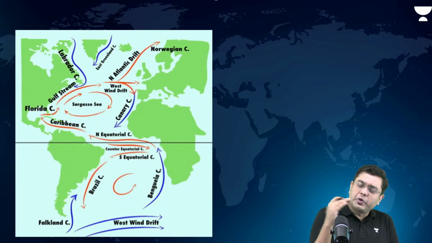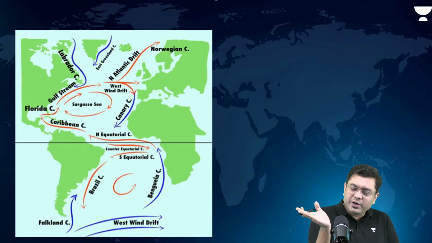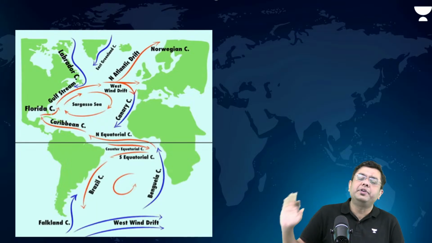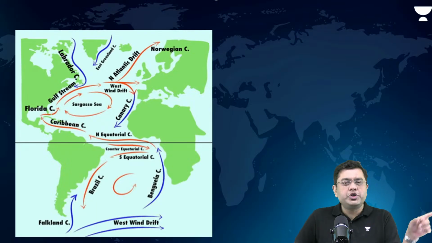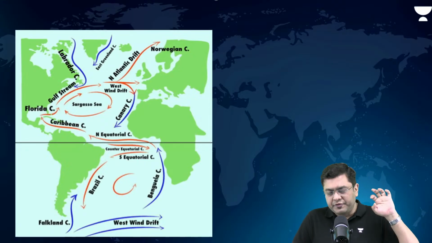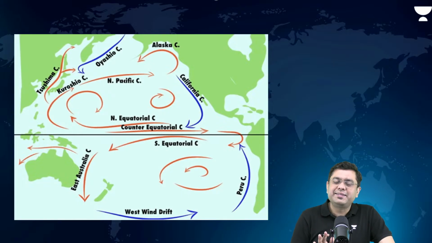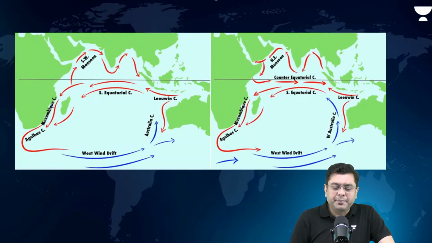Basically, the north equatorial and south equatorial currents eventually turn rightwards in the northern hemisphere and leftwards in the southern hemisphere. In the southern ocean, you have a complete circumambulation of the west wind drift. That is something which is required. So I've attached this in the PDF itself. That will help you in revision.